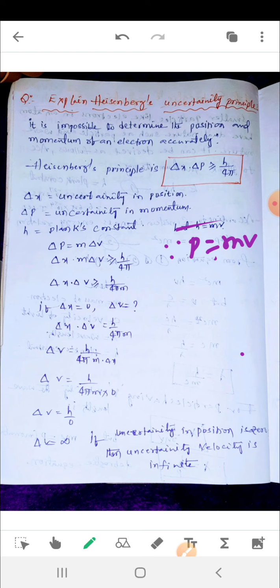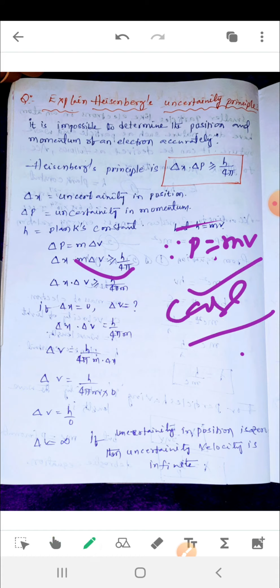So that equation is the same as shown here: delta x delta v greater than or equal to h by 4 pi m. Now we take case 1. What is case 1 here? Delta x equal to 0. What is delta v?